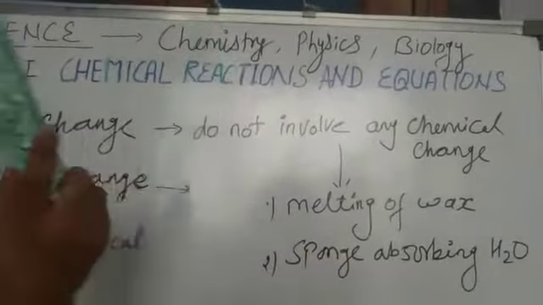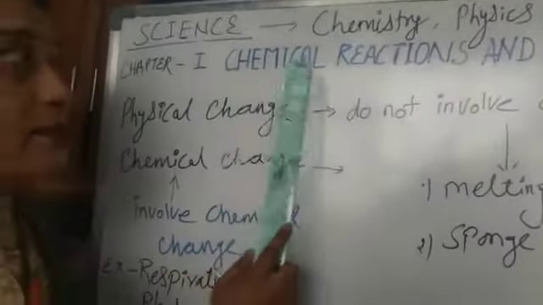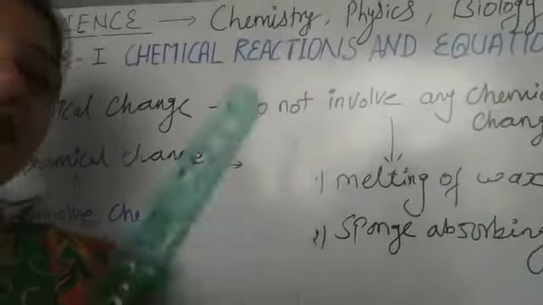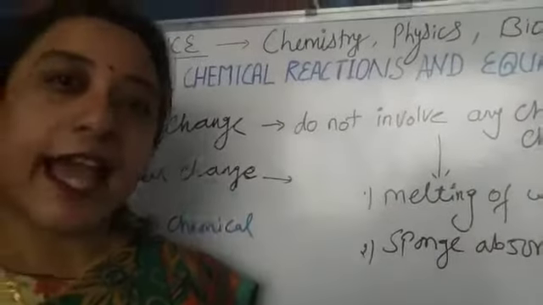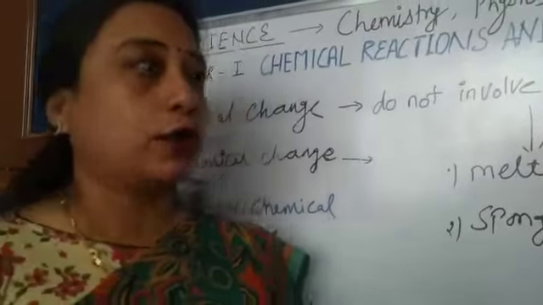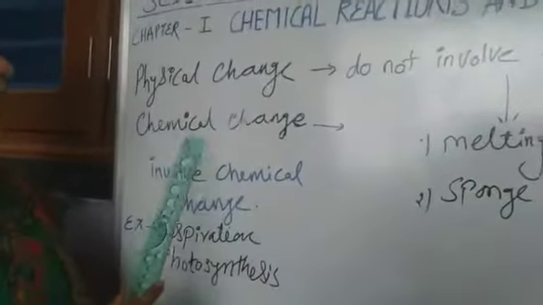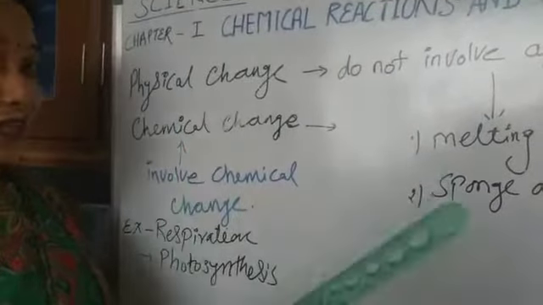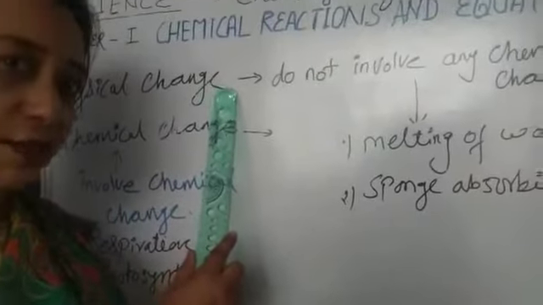Okay, so to understand the chemical reaction, we have to go back to previous classes, especially the 9th class, where you already studied about physical and chemical changes. Clear? Now we will revise what is a physical change.